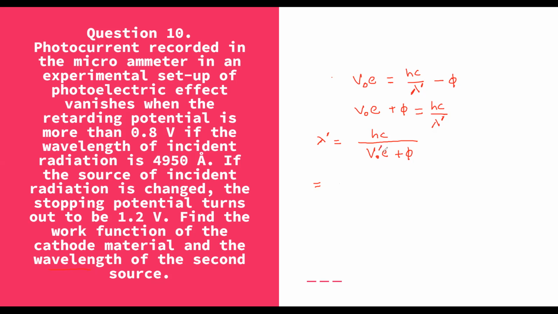Here this should be V naught dash, which is 1.2. h is the Planck constant, c is 3 into 10 raised to 8, e is 1.6 into 10 raised to minus 19, and the work function, which we have already found, we will substitute.